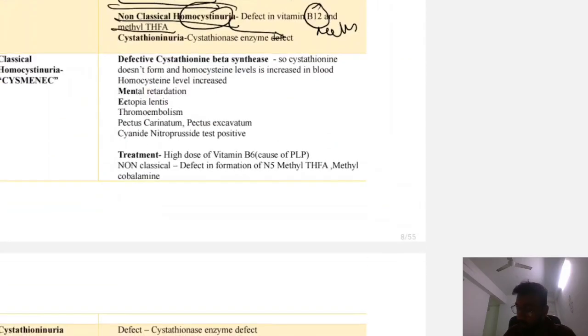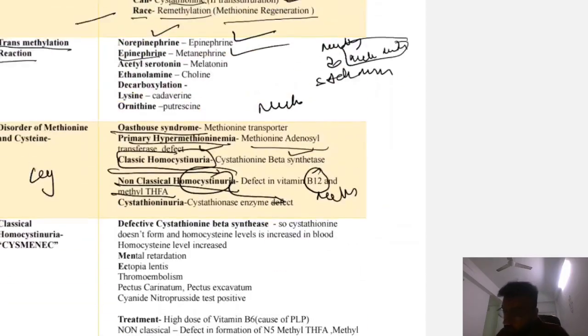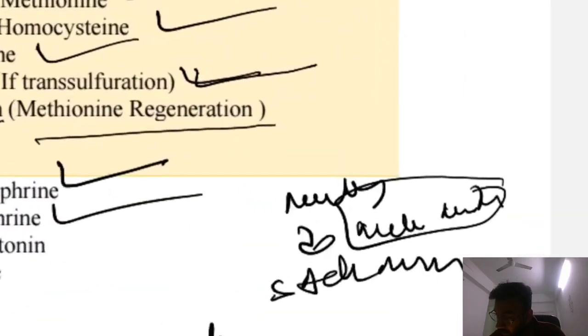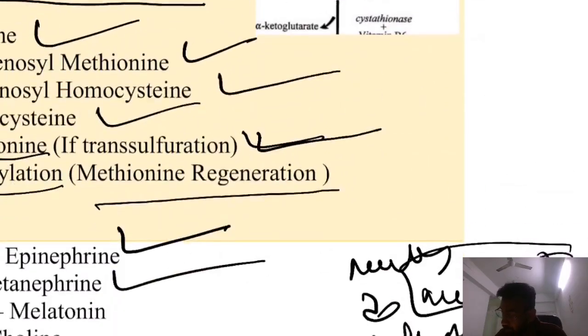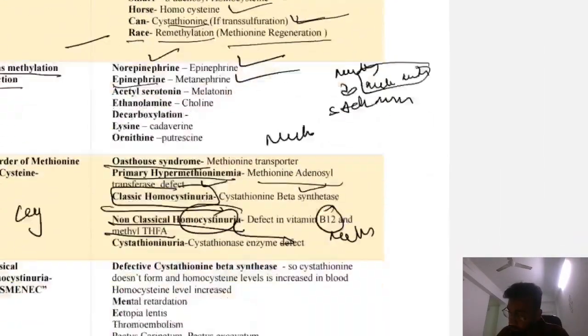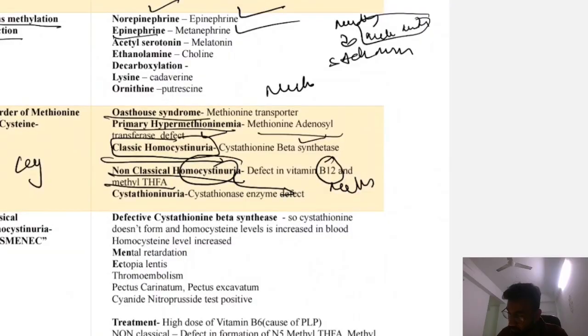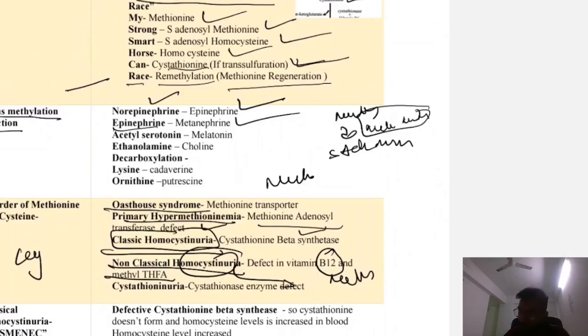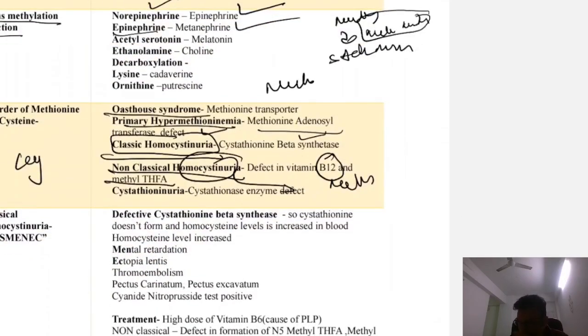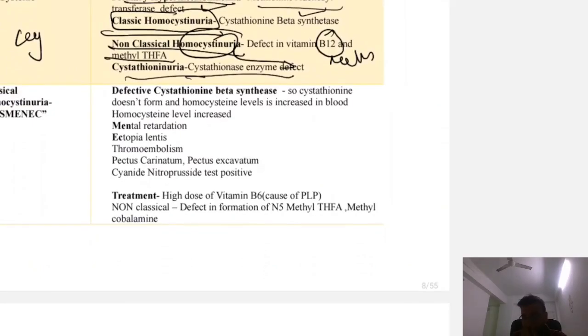Okay, now cystathionine can be converted to cysteine by various reactions, with the help of the enzyme cystathionase. So if this cystathionase is defective, the patient will present with cystathioninuria.